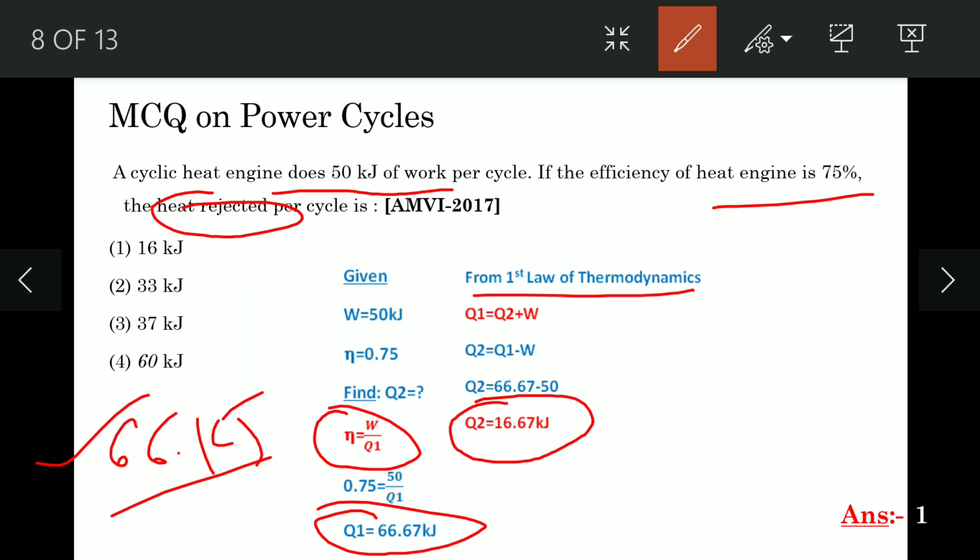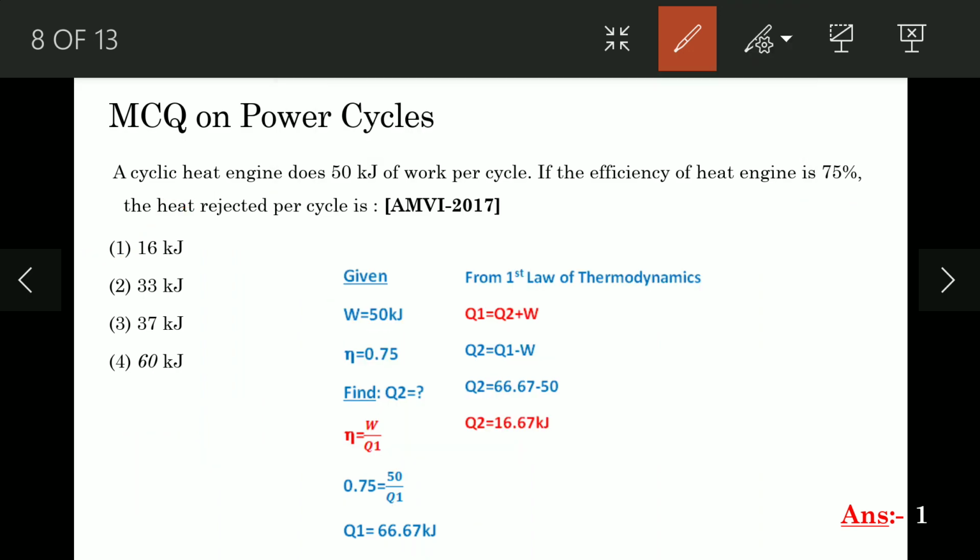So the closest option is option 1. So option 1 is correct. So for this question, option 1 is correct, that is 16 kilojoule.